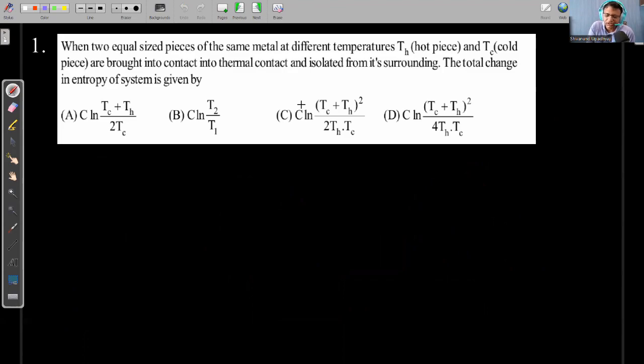Let us discuss. When two equal size pieces of same metal at different temperature, T hot and T cold, are brought into thermal contact and isolated from surrounding, the total change in entropy of the system is given by, we have to calculate what is the total change in entropy.